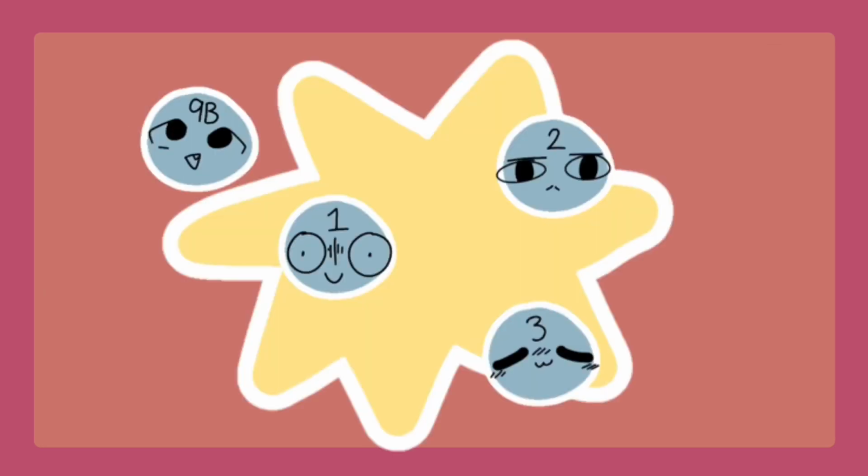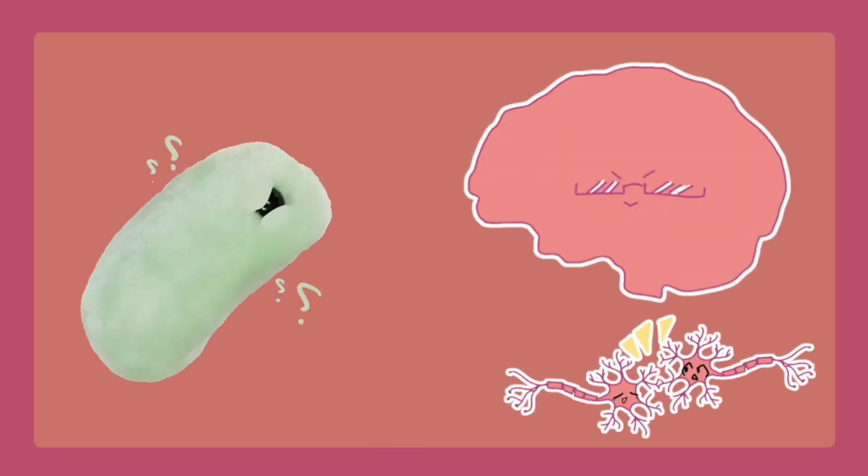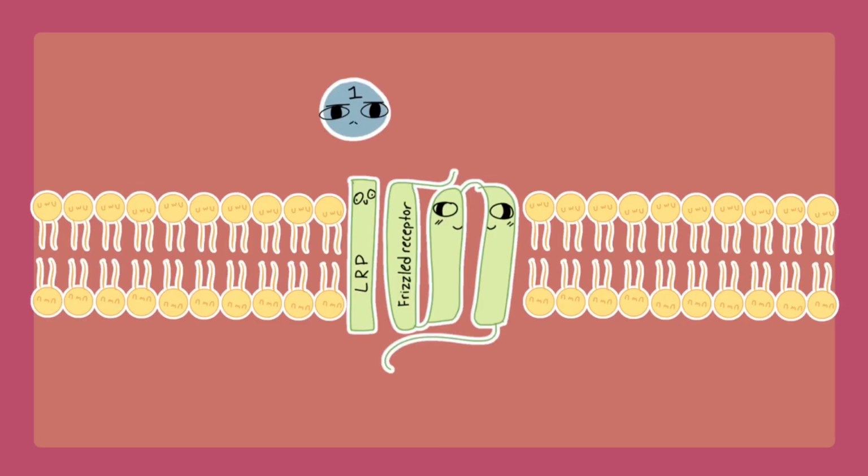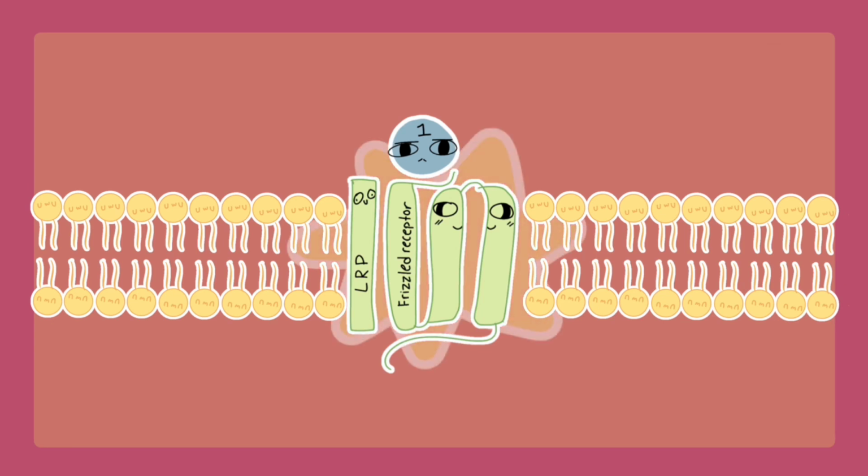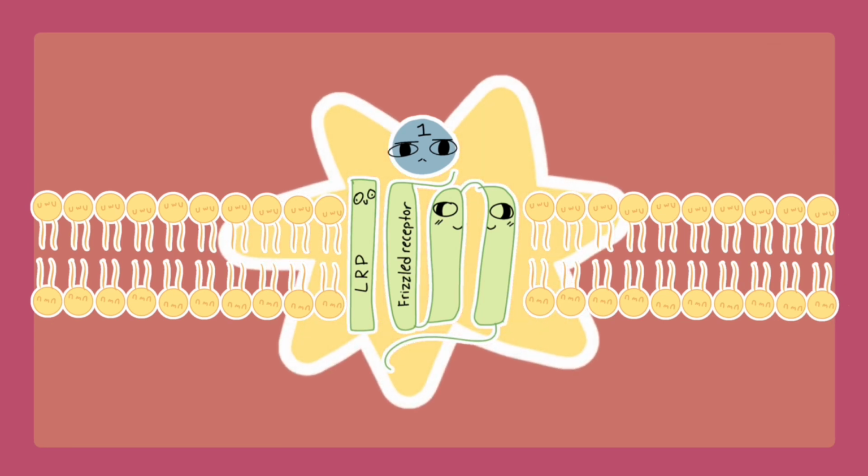WNT signaling features a variety of WNT ligands such as WNT1, 2, 3, and 9b from the forebrain neurons in hippocampal, cortical, and striatal regions. In a normal signal transduction pathway, WNT glycoproteins bond to the extracellular space of a frizzled receptor, which activates the pathway to inhibit beta-catenin phosphorylation.